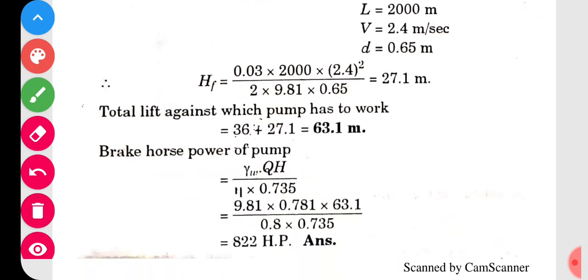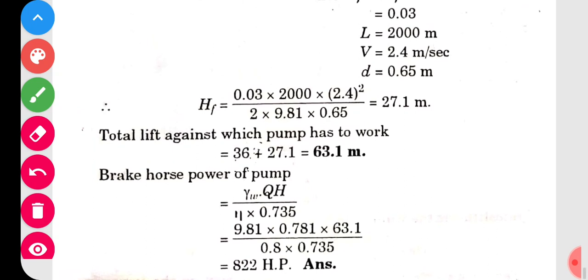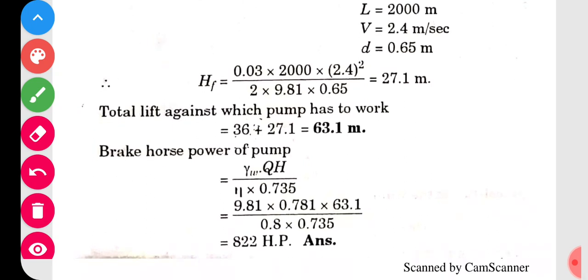So you calculate HF, this is the HF, 63.1. HF means head loss due to friction. So 63.1 you got, and brake horsepower is calculated. Here actually brake horsepower is required to be calculated. Therefore, this we are going to do. Now here, this one is 82 point. That is this formula, you know that: gamma W Q H upon efficiency into 0.735. This is the standard formula for calculating brake horsepower, and put all the values which have been given and which have been calculated and determine the brake horsepower.